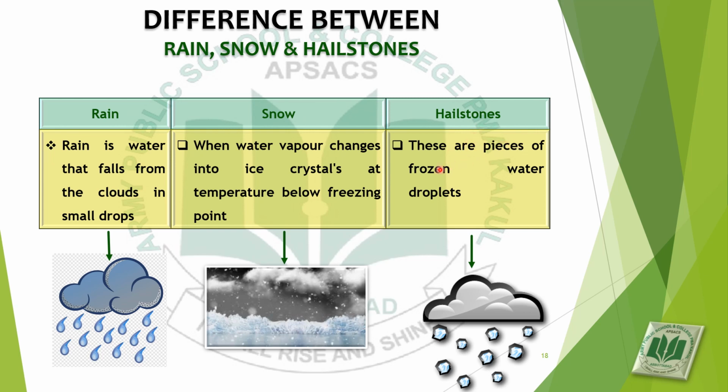These are pieces of frozen water droplets. These hailstones vary in size. They may be as small as a pea and as large as a softball. These hailstones are very dangerous and can harm property and humans.